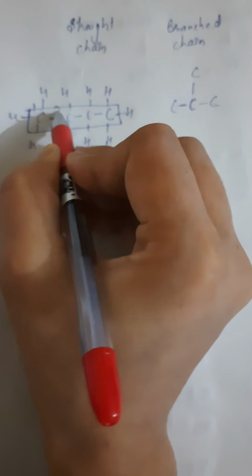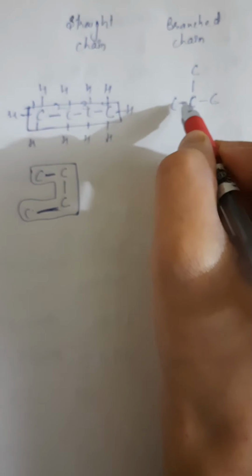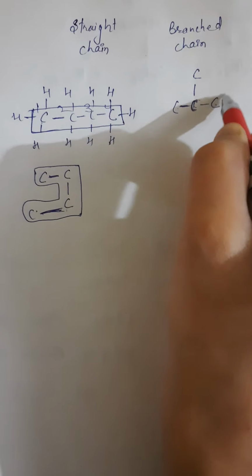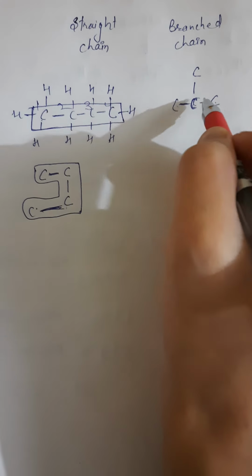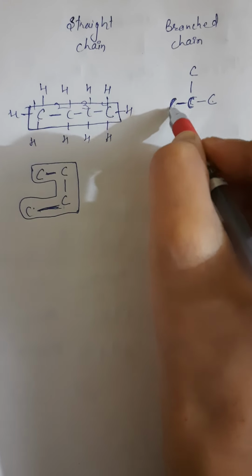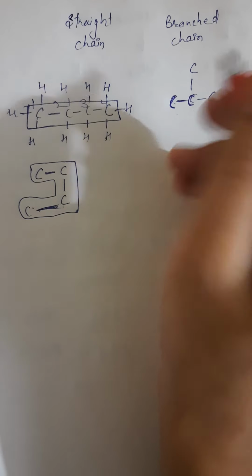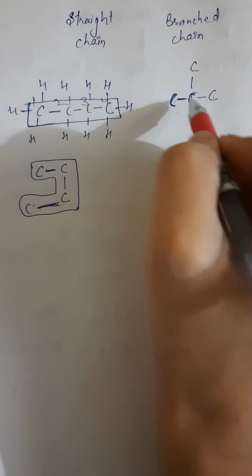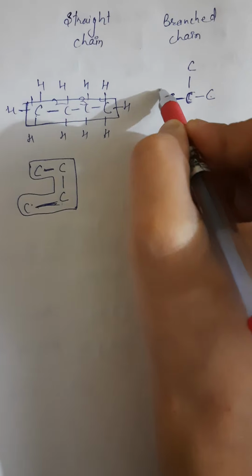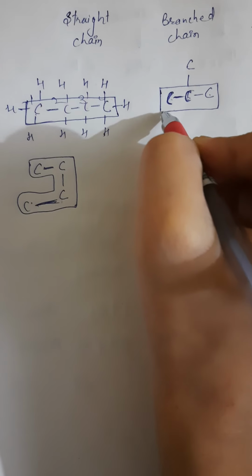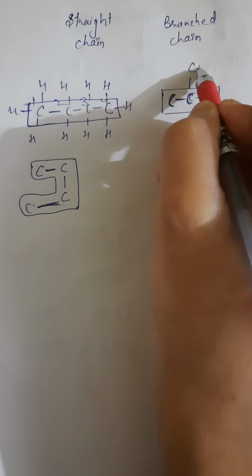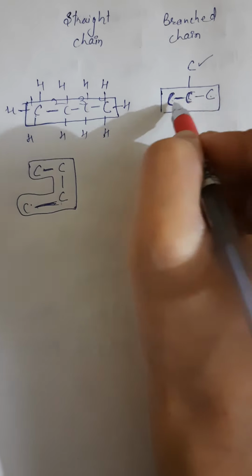When you count 1 2 3 4, but in this case, you take from either side, one carbon will not be in the chain. For example, if I'm taking this length, then one carbon remains outside the main chain.